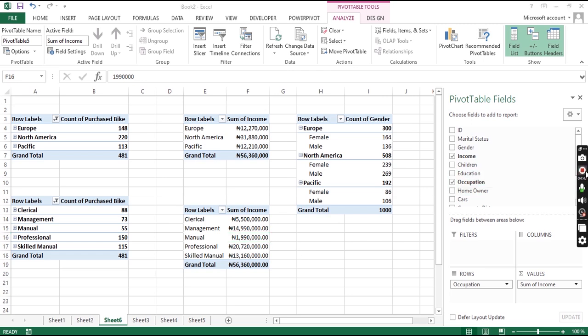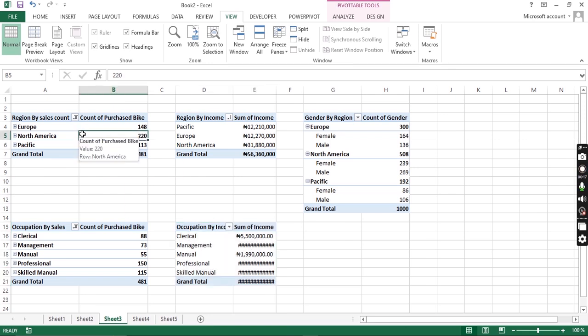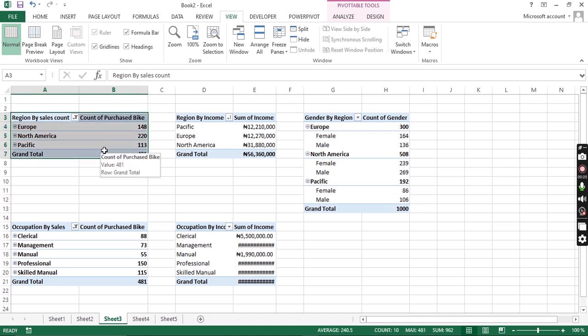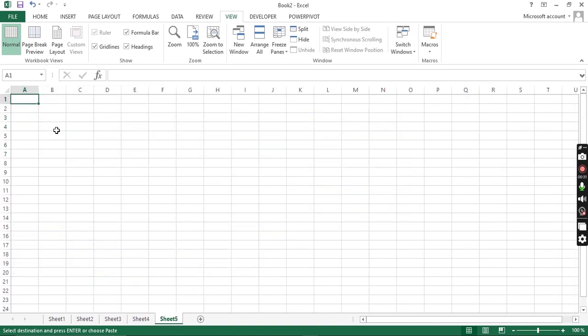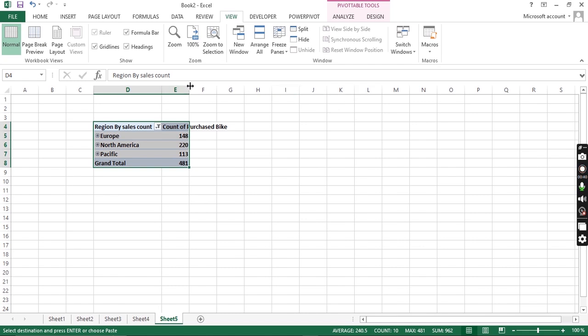So should I come there? So we started by selecting this, Control C, then we went to the dashboard parts that we wanted and we dropped it there. Okay, so we did that.